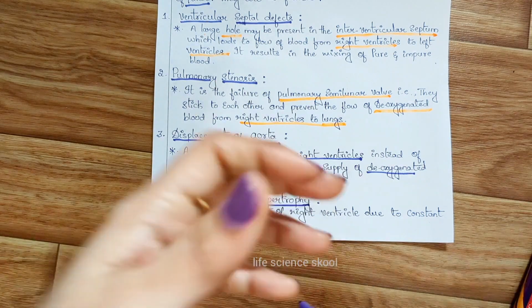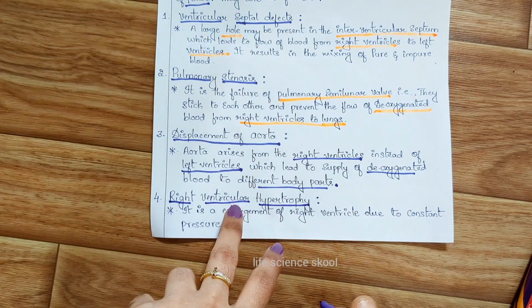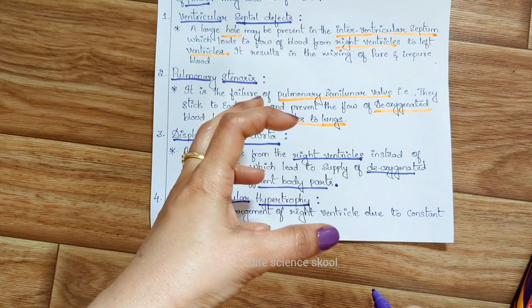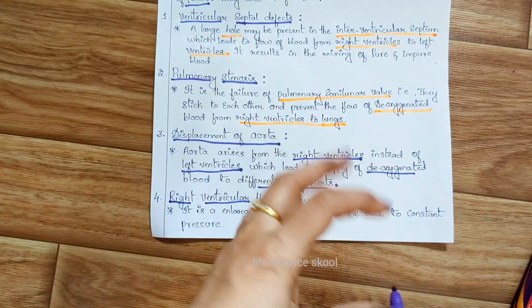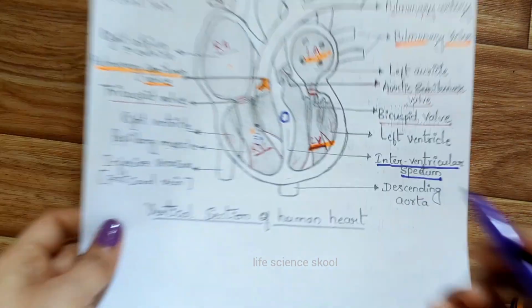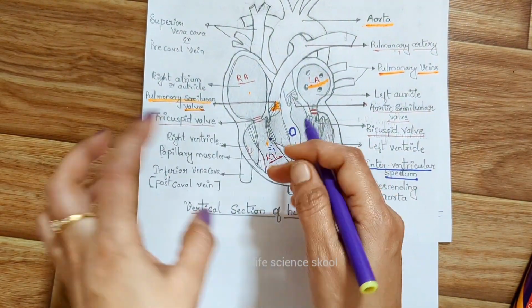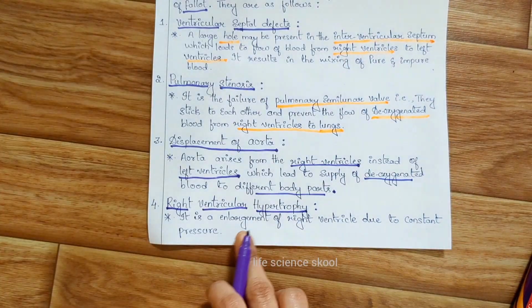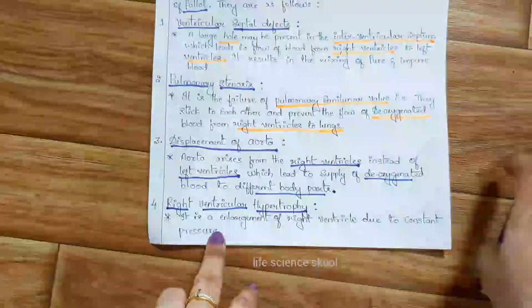Next, moving on to the fourth cause for the cyanosis, that is right ventricular hypertrophy. What is right ventricular hypertrophy? It is very easy. It is the enlargement of the right ventricle due to constant pressure, which is actually called right ventricular hypertrophy. This is another reason for the cyanosis.